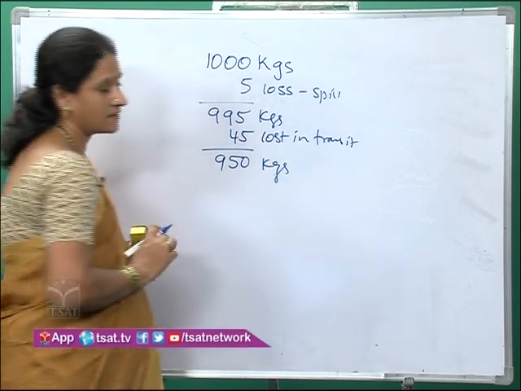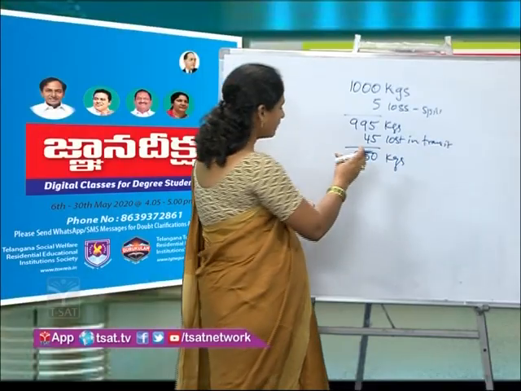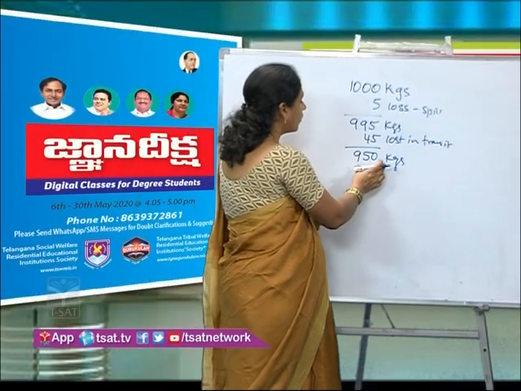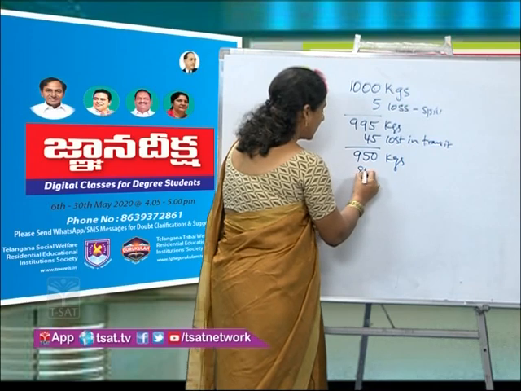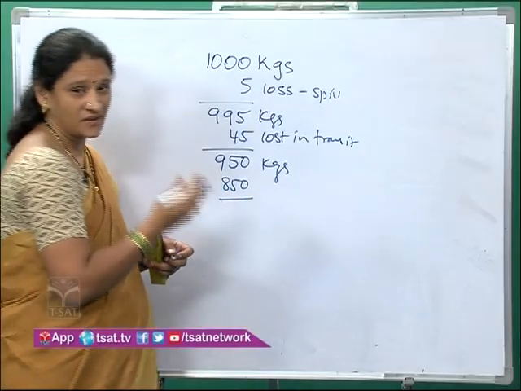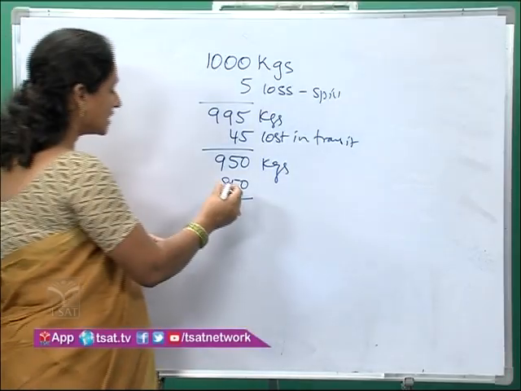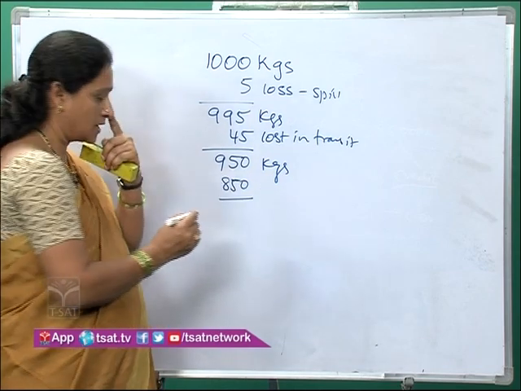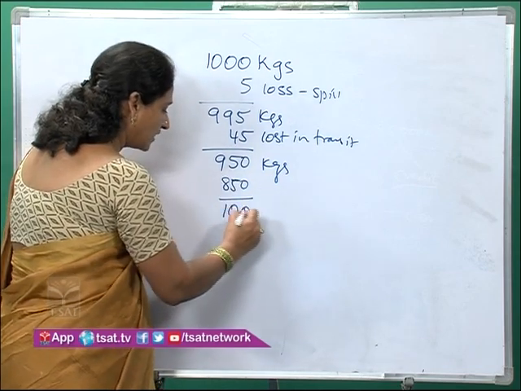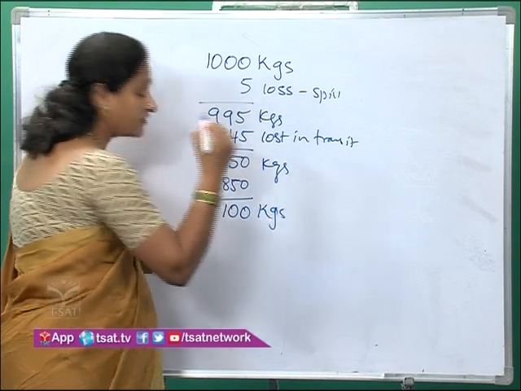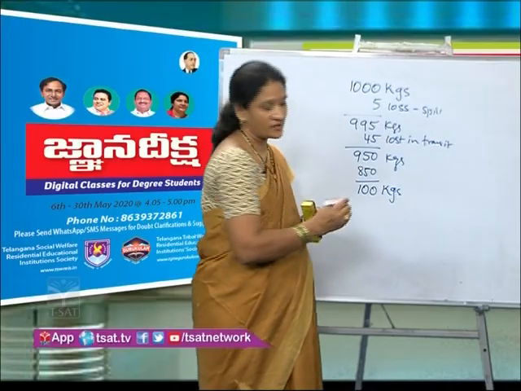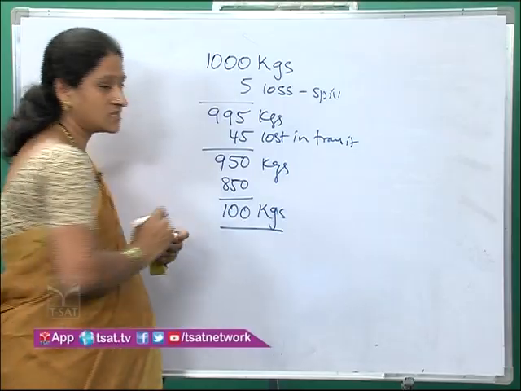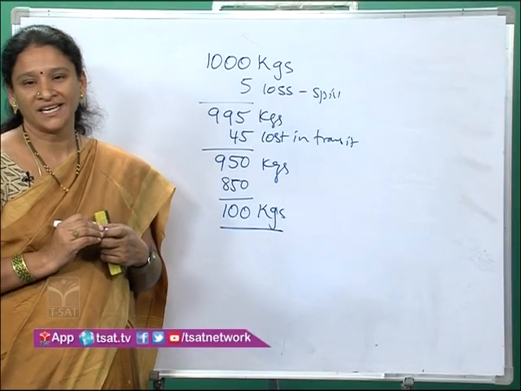After receiving 950 kgs of rice, he could sell 850 kgs of rice, as we have taken in the example previously. So how much is he left out with? He is left out with 100 kgs of rice.